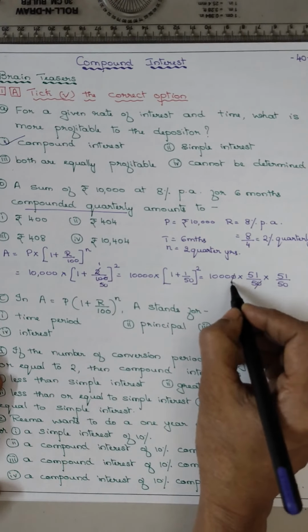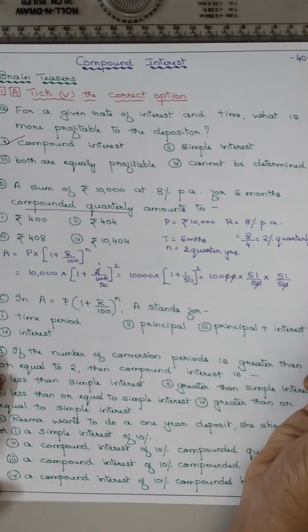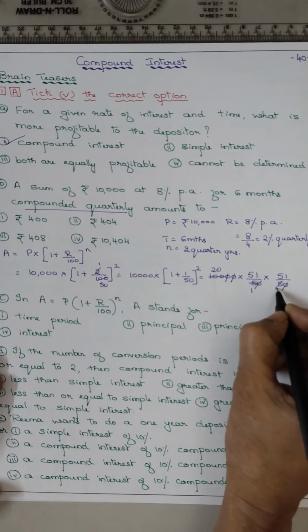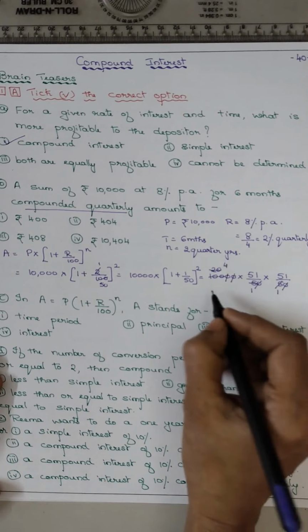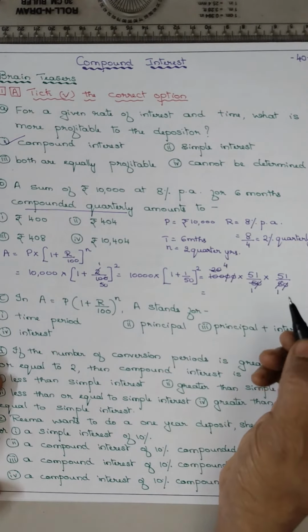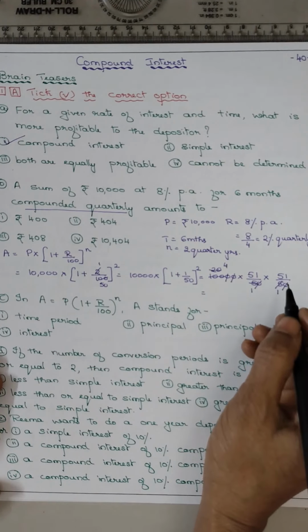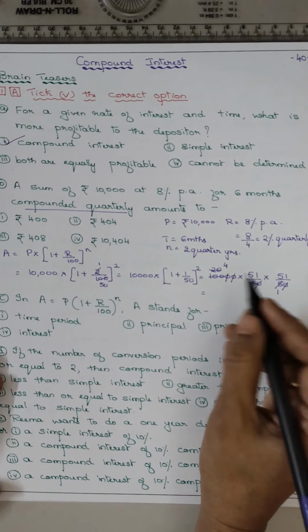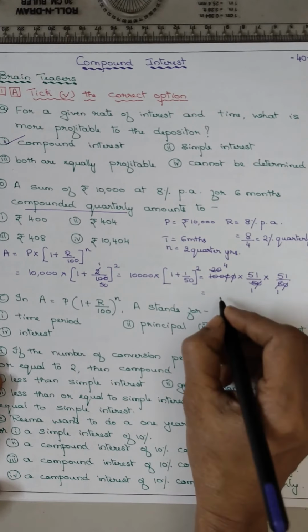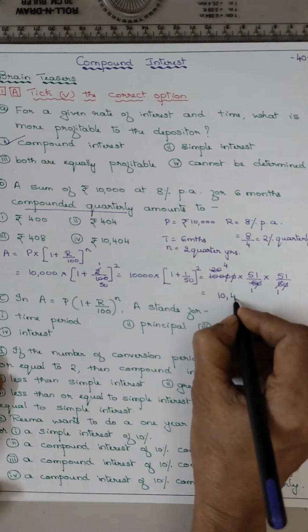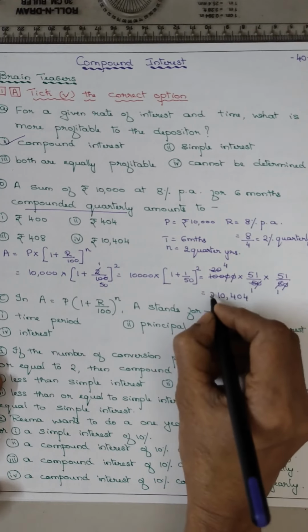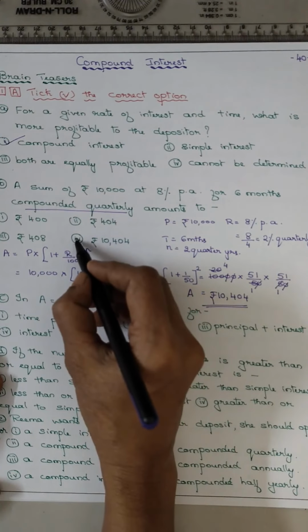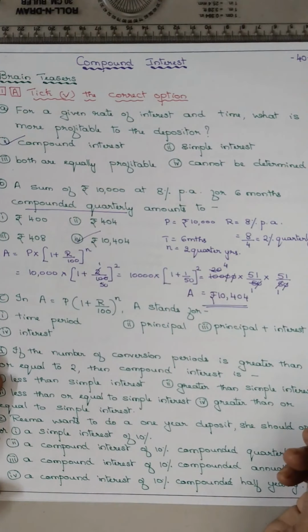So that is why 50 plus 1, 51. So 1 0 1 0 cancel, 1 0 1 0 cancel, 5 ones are 5, 5 20s are 100, 5 4s are 20. When you calculate 51 into 51 into 4, 51 into 51 is 2601 into 4, it becomes 10,404. So amount is equal to 10,404.